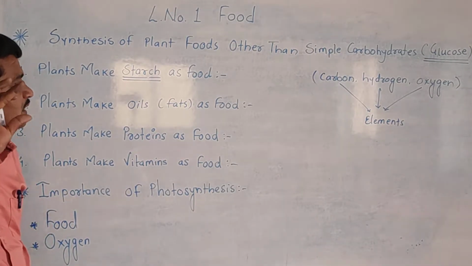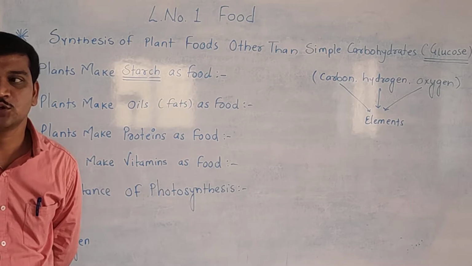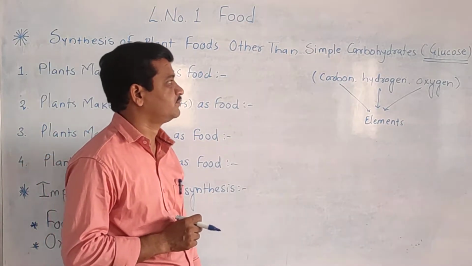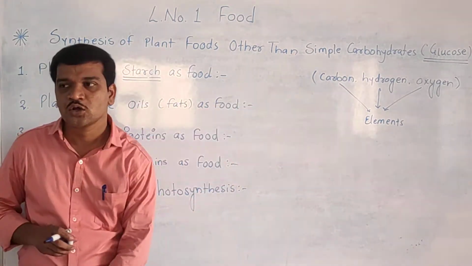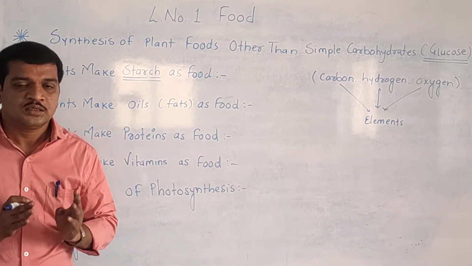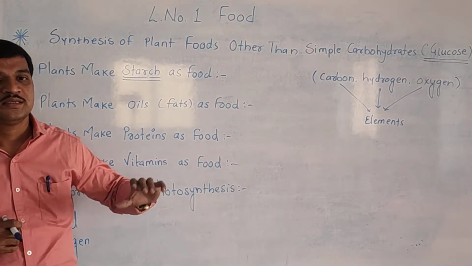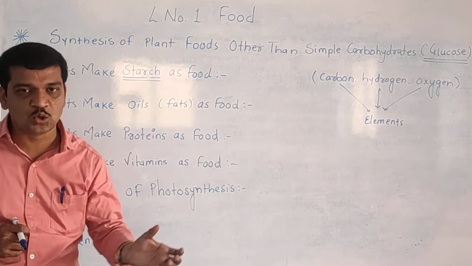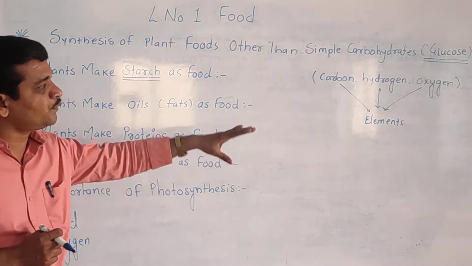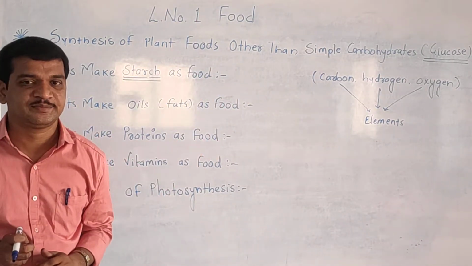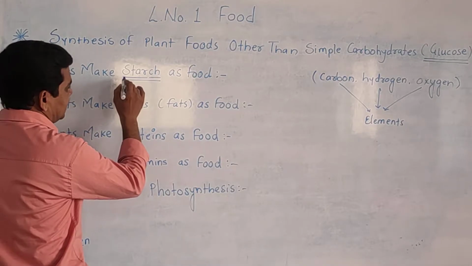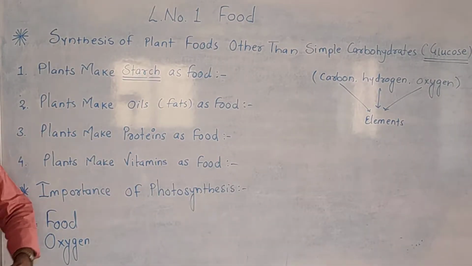Some of the simple carbohydrates, that is glucose, are converted into complex carbohydrates. Or you can keep in mind, some of the simple carbohydrates, glucose, made by the photosynthesis process, are converted into complex carbohydrates. Complex carbohydrates are called starch.